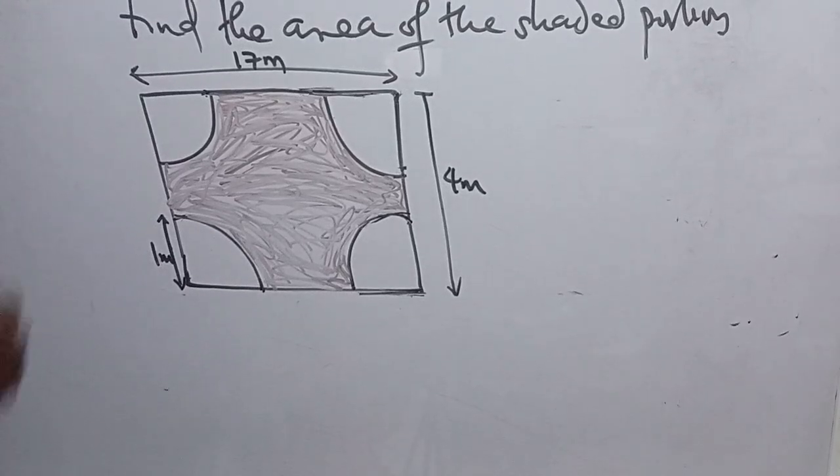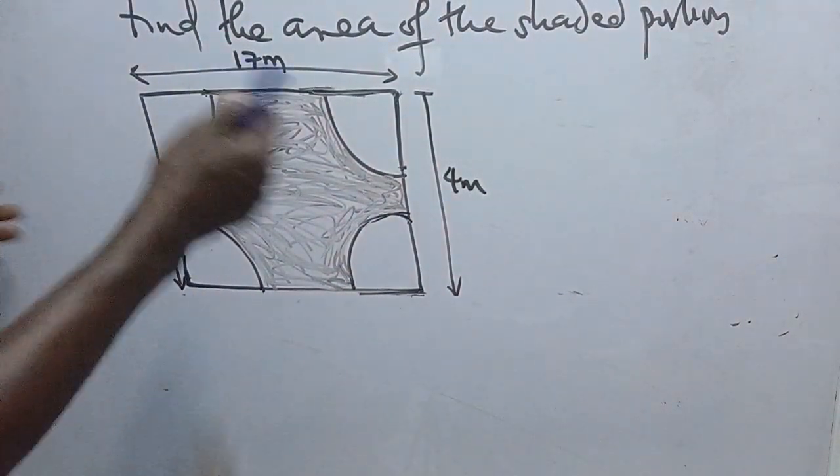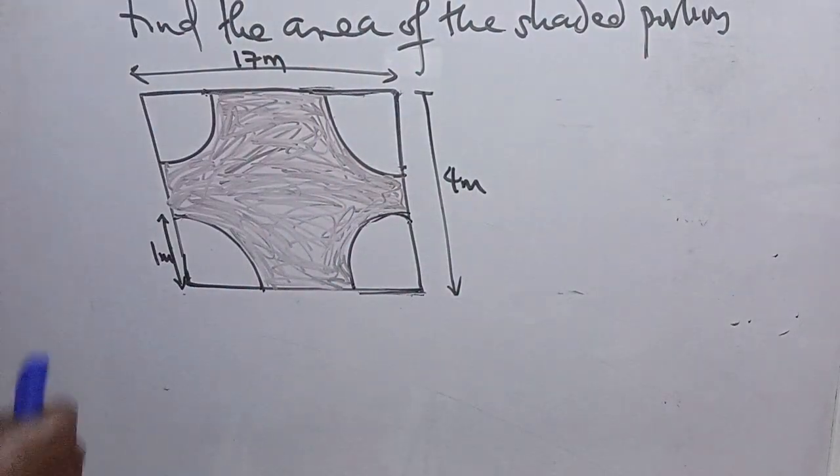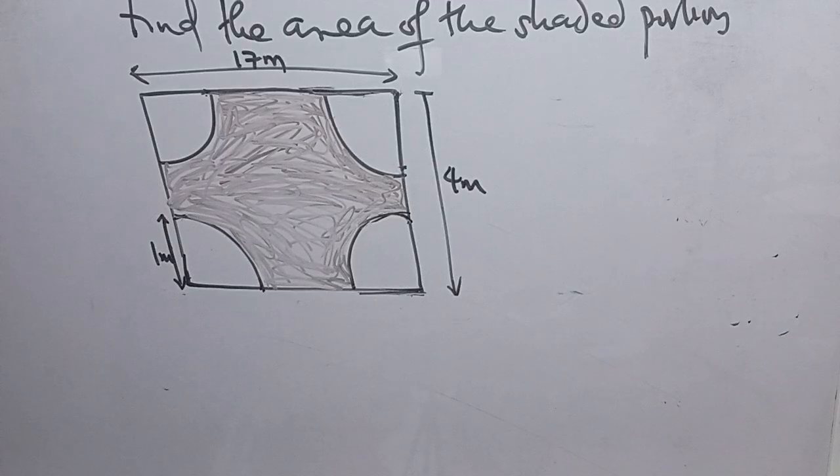Hello. We want to find the area of the shaded portion in this geometry. This is a geometry of what? This is a rectangle, and in this rectangle we have some sectors cut out. So we have to find this particular shaded portion.